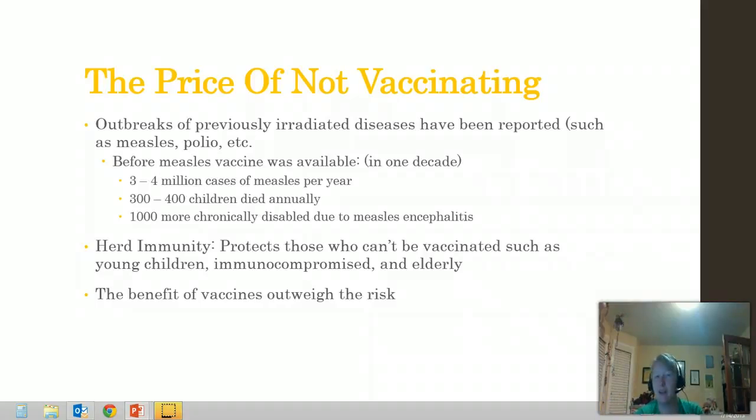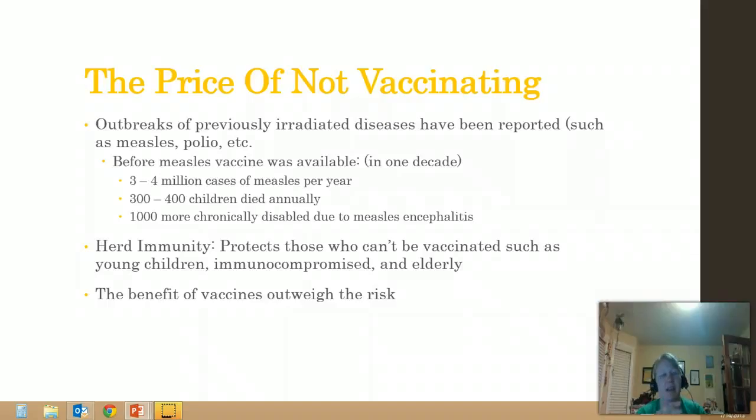So what's herd immunity exactly? Herd immunity is the theory that if you vaccinate a certain percentage of a population, you will end up protecting the entire population. This is something that's used a lot in animal farming, where they only vaccinate a certain percentage of the animals. What this does for us is protect young children who aren't old enough to be vaccinated, the immunocompromised, and the elderly. All these people generally can't get vaccines, so it's really important that we have herd immunity to help protect them against these diseases.